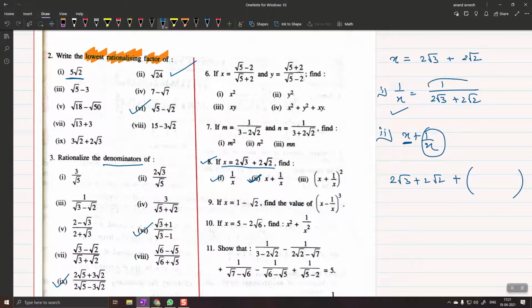You will write the final answer of this part. Exactly. 1 upon x, you will rationalize its denominator, and whatever answer you get, you will write it here. And then adding will become easy. So you can easily find this. Acha. Suppose you have got a final answer which is small and simple.